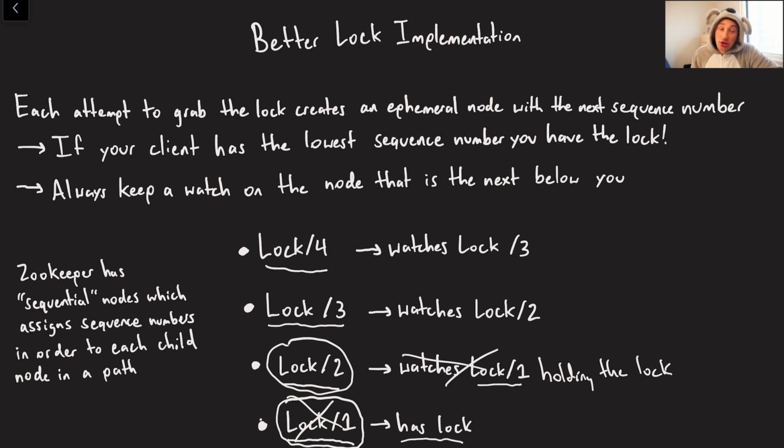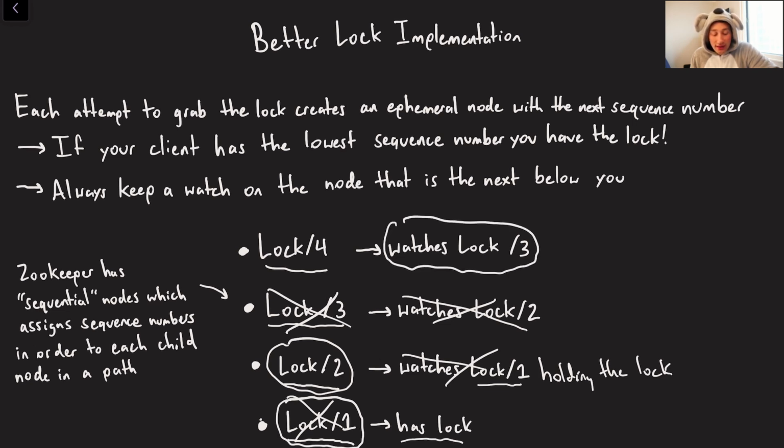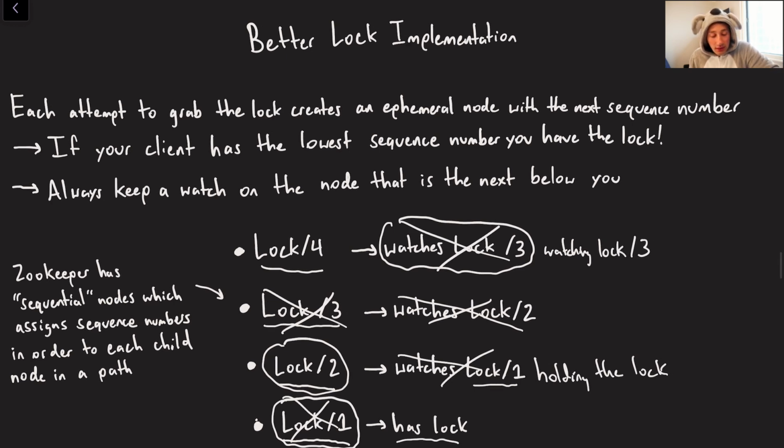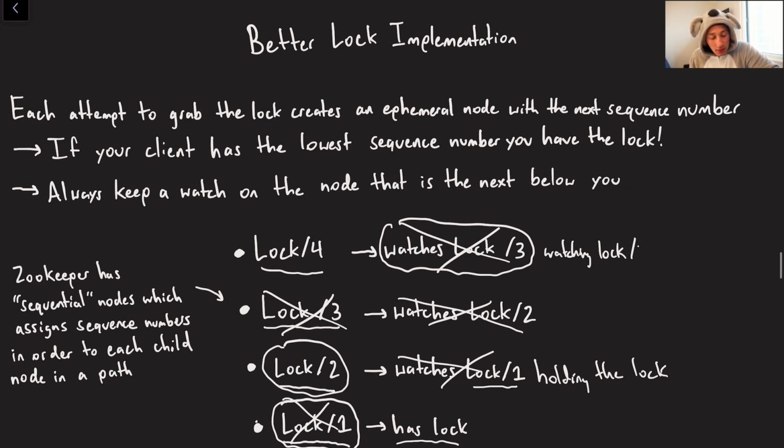Now let's say at this time, lock /2 is still holding the lock, it's still doing some sort of work, and the client that's responsible for the node holding lock /3 says, ooh, I'm gonna go ahead and crash, right? So this guy crashes. When we crash, it's an ephemeral node, right? So all of a sudden this node gets deleted. And when this node gets deleted, keep in mind that lock /4 was watching lock /3. It's going to say, oh, wait a second, lock /3 is deleted. What's the next lowest node under me? Now I'm watching lock /2. And I'll give up my watch on lock /3 because that one doesn't exist anymore.